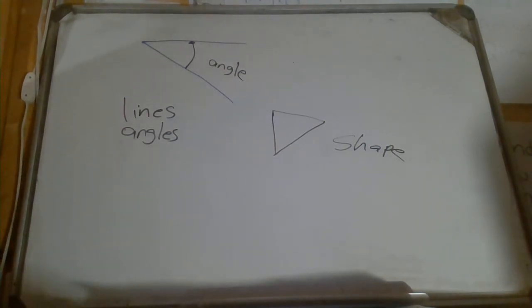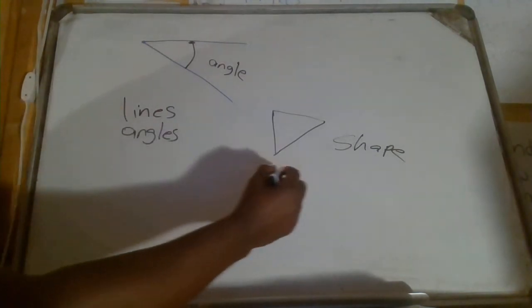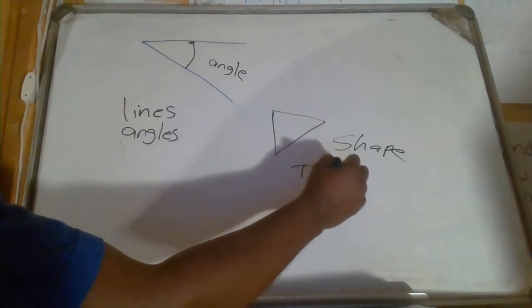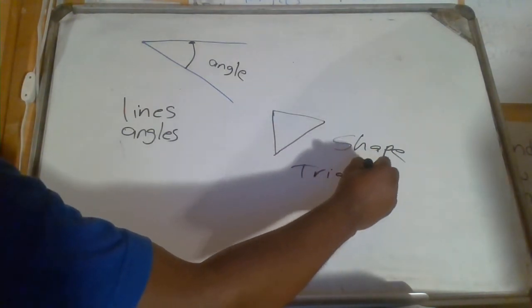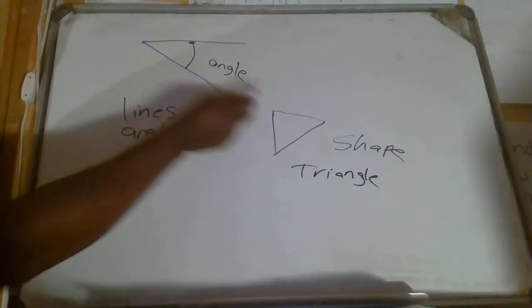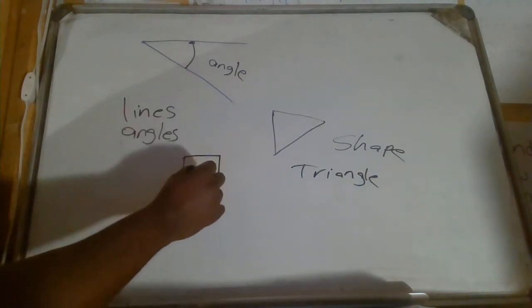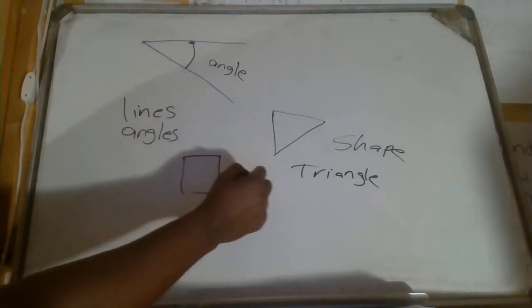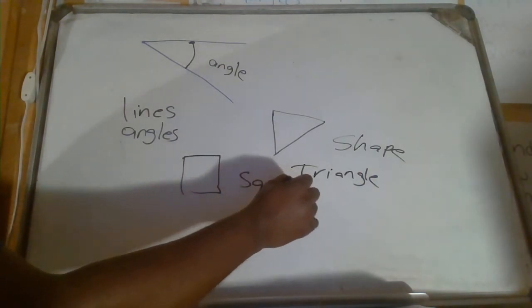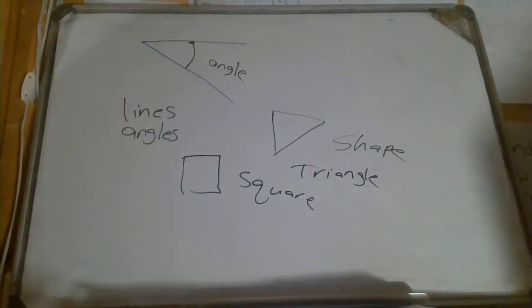Now you are going to be saying something about these lines. When you have a shape, for example, you can have something like this, a triangle, because this shape has 1, 2, 3 sides. So it's a triangle. You can have a shape like this, a square. And many shapes. Right.